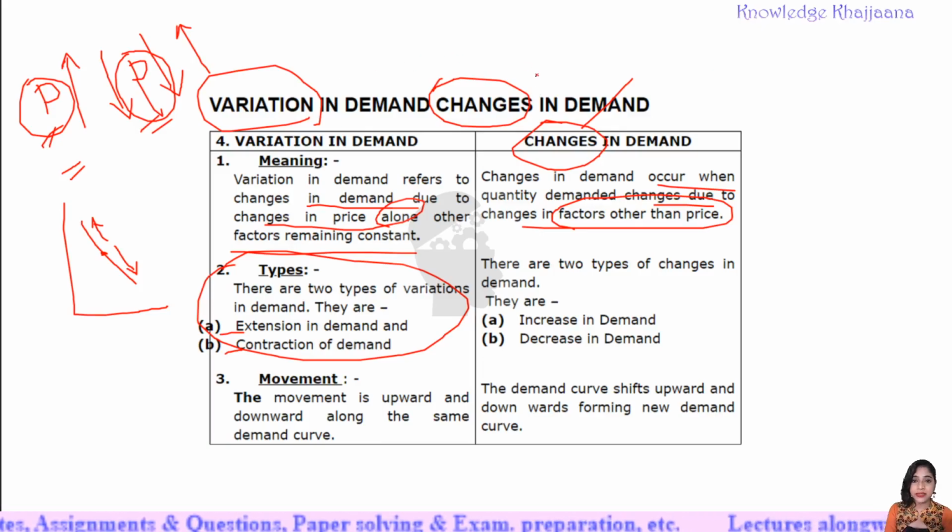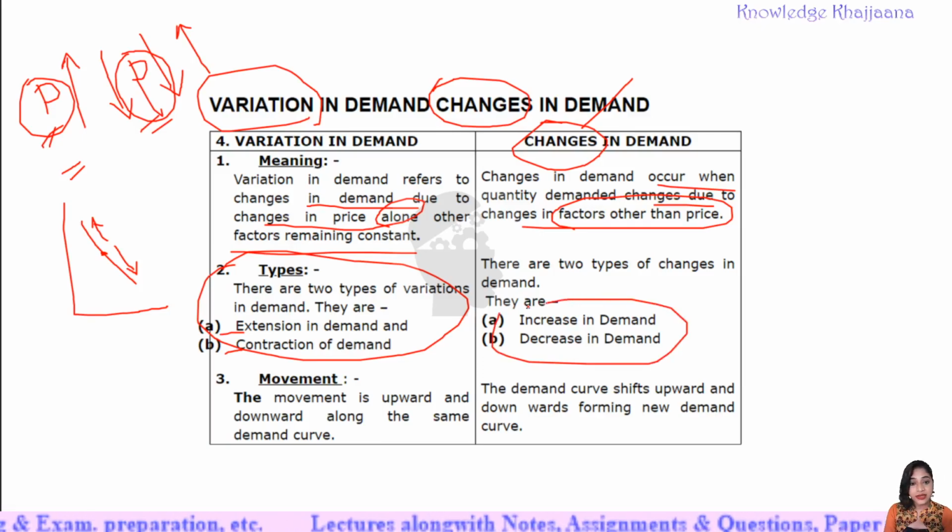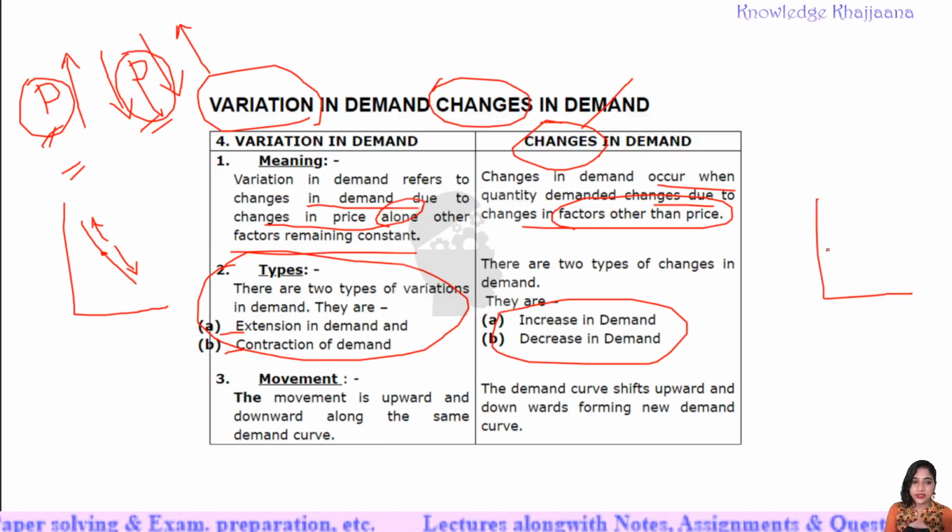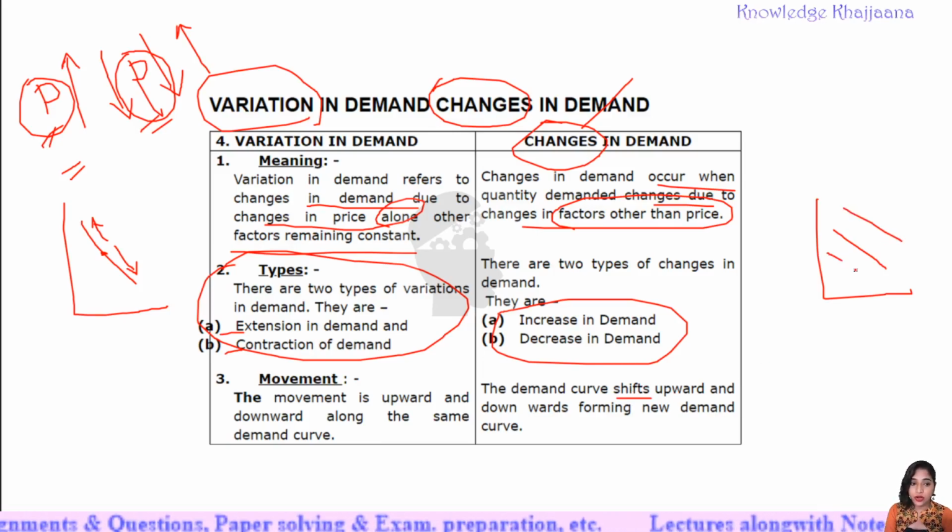Okay, so this is the basic distinction between variation in demand and changes in demand. There are two types of changes in demand. Which are those two types? Increase in demand and decrease in demand. Okay, and when there is change in the demand, see, this is the regular normal demand curve. When there is a change in demand due to other factors, what happens? It shifts. Okay, there is no movement. It shifts either upward or downward.